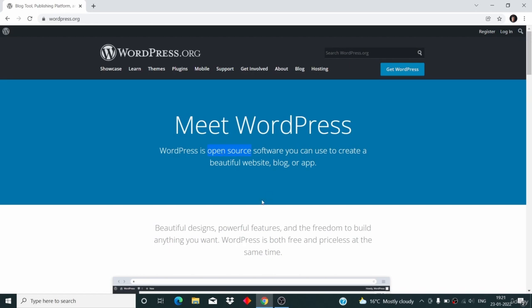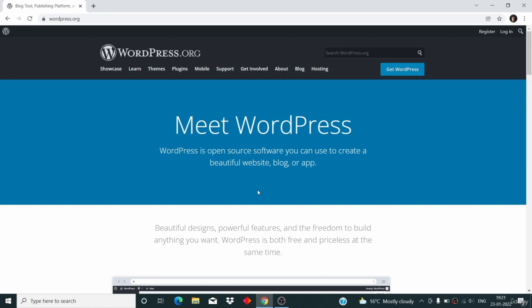Now let's talk about 2001 or 2002. In 2001 and 2002, if people wanted to build a website, then at that point in time they had to learn to code. They had to learn HTML, CSS, and the PHP programming language. So at that point in time it was essential to learn to code. If you wanted to build a website, you had to learn to code. Today, that is not the case. You can use WordPress and build a website without writing a single line of code. You don't have to write a single line of code.